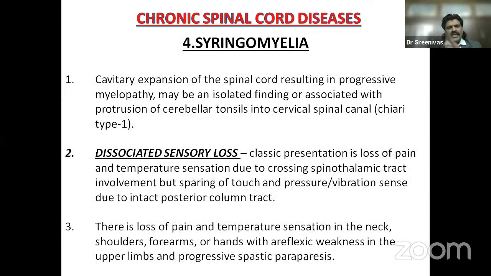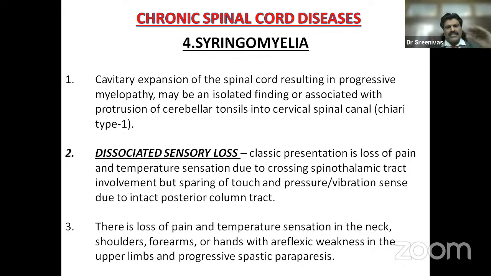Syringomyelia, as I've said earlier, is a central cord syndrome. Cavitary expansion of the spinal cord resulting in progressive myelopathy may be an isolated finding or associated with protrusion of cerebellar tonsils into the cervical spinal cord, known as Chiari type 1. It produces dissociated sensory loss. Again, an important MCQ question. The moment you see dissociated sensory loss, you keep searching for syringomyelia because that is the answer they are expecting.